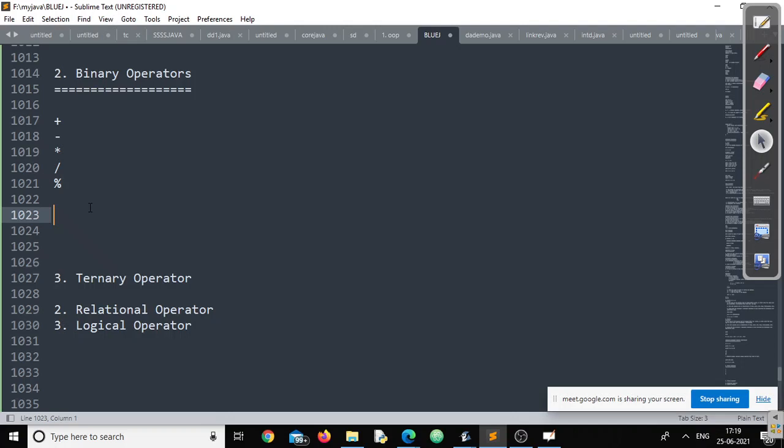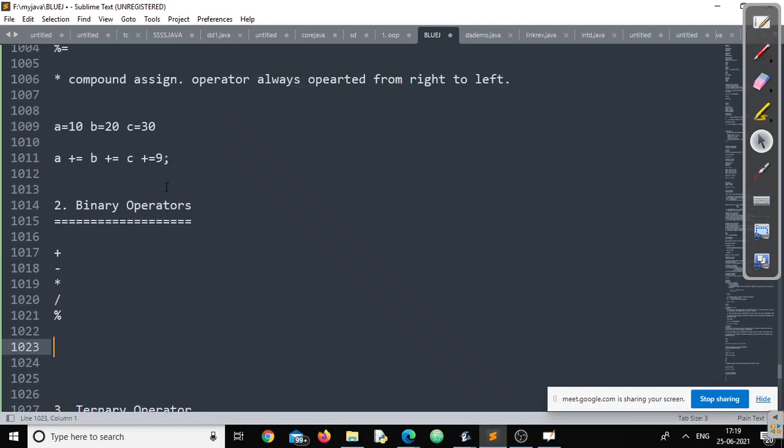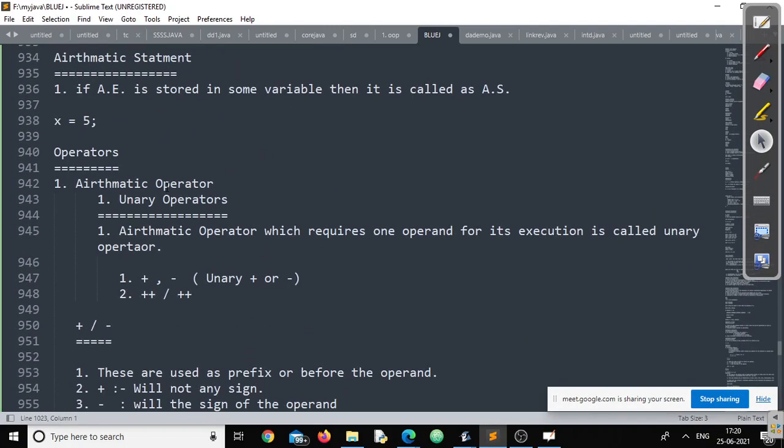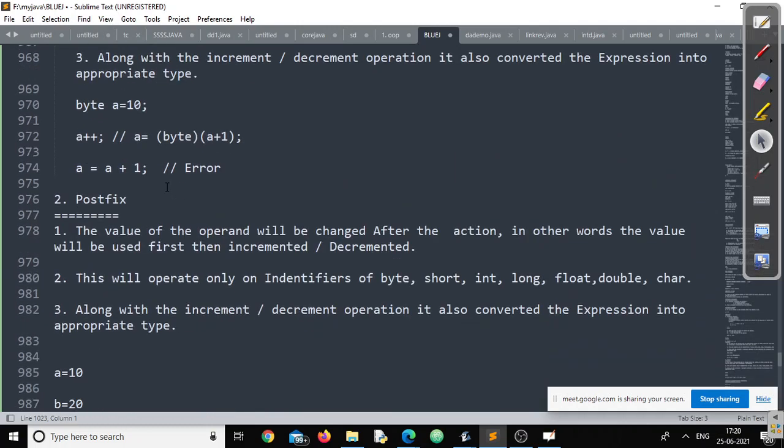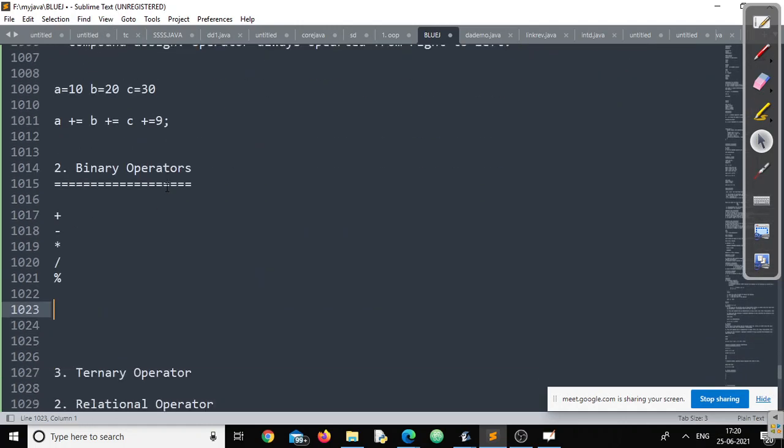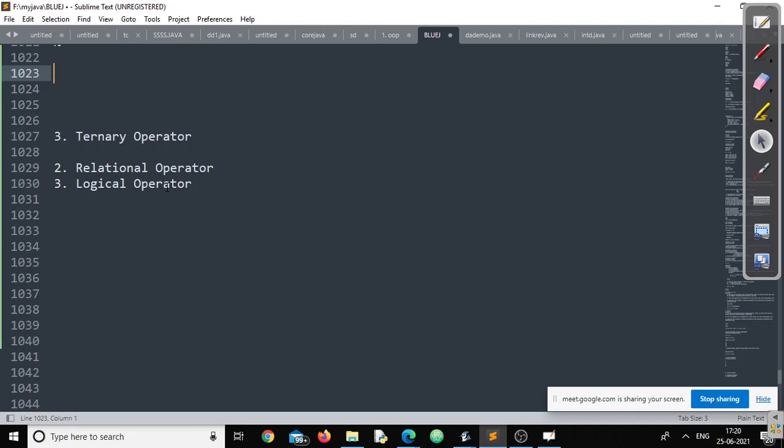Okay. So let's wind up today. Today we have only covered arithmetic expressions and operators: unary operator, binary operator, and compound assignment operator. After today's session, there should not be any confusion between post increment and pre increment operators. You should be able to calculate all the expressions without any problem. Then please do all the homework and come back on Monday. We'll discuss from this point onwards.